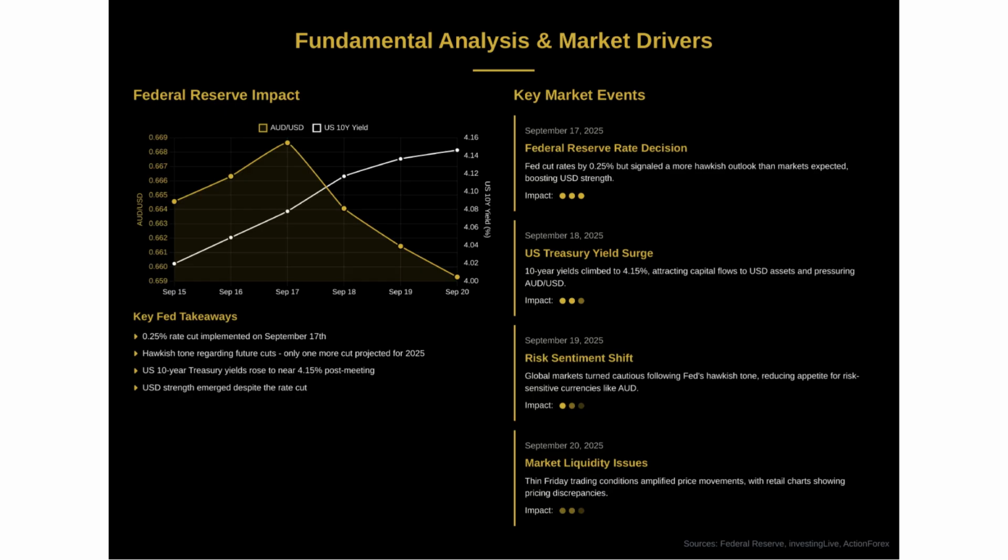This caused US 10-year Treasury yields to surge to 4.15%, attracting capital flows to USD assets. Our dual axis chart shows the inverse relationship between AUD/USD and US yields perfectly, as yields climbed from 4.02% to 4.15% during the week. AUD/USD fell from its high of 0.6689 to 0.6593.